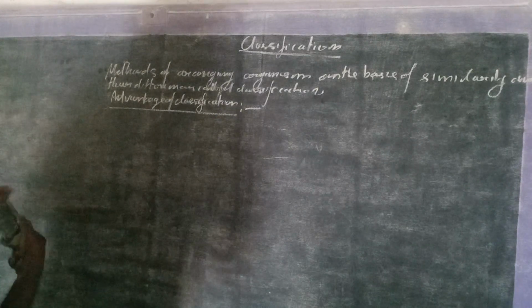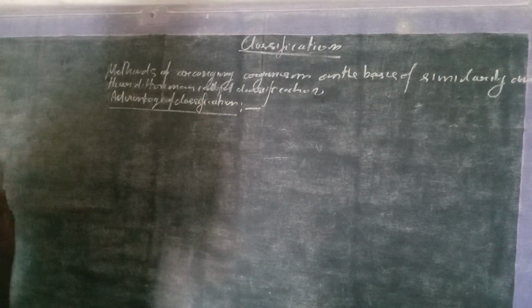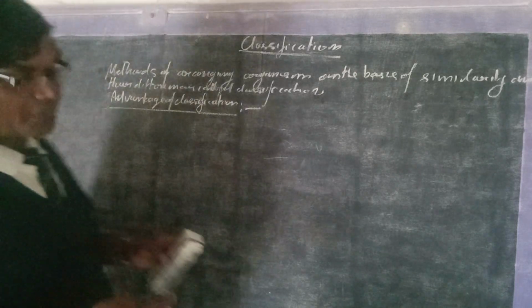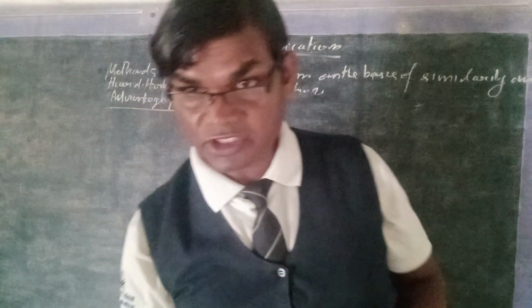What does the advantage happening here? Advantage of classifications, we notice the existing diversity. There are many advantages of the classifications.